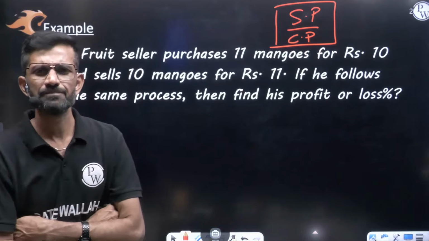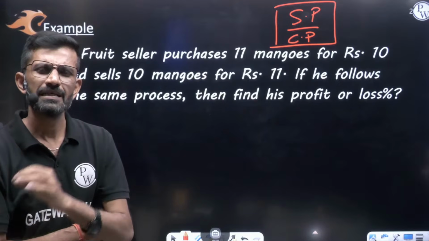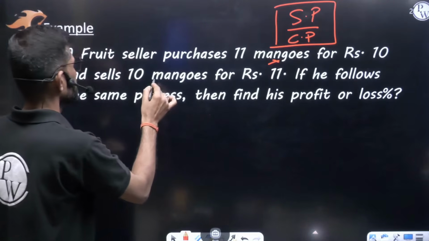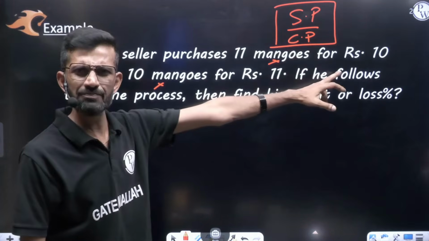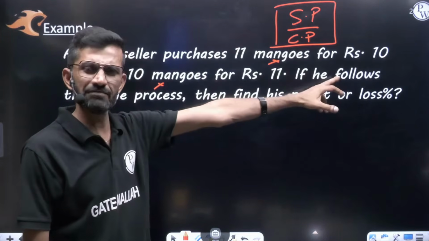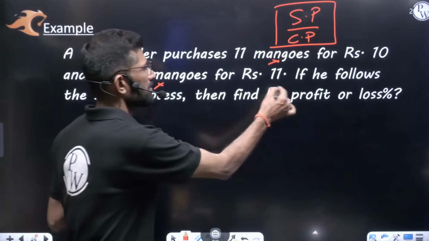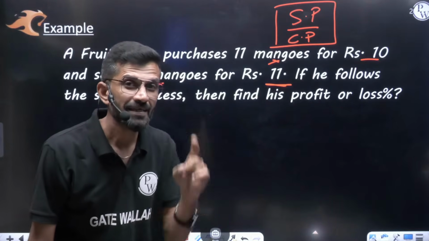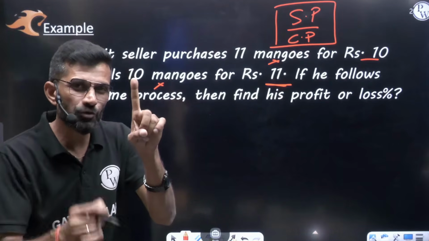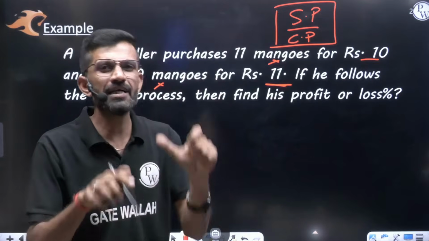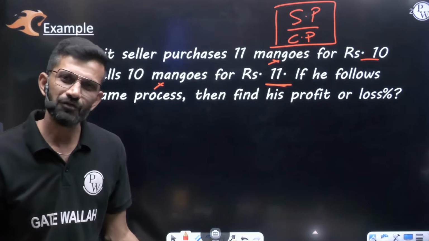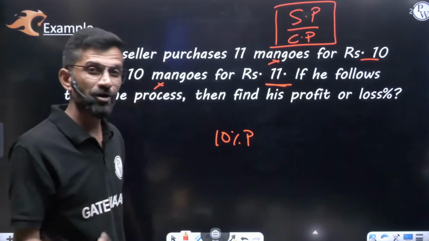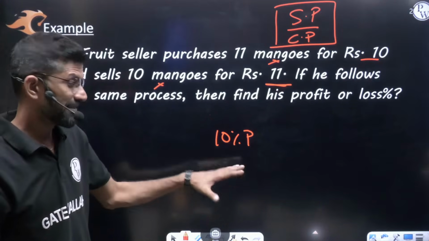Let us say in this question the number of mangoes is not given, only investment and return are given. How much did he invest? 10 rupees. How much money did he get? He invested 10 rupees and got 11 rupees. It means on every 10 rupees of investment, he is getting 1 rupee profit. If he gets 1 rupee profit on 10 rupees investment, on 100 rupees investment, how much will he get? Obviously 10. So out of 100, 10 means he'll be getting 10% profit. Out of 100, how much, that is percentage.